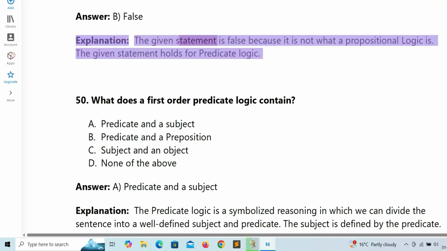Explanation: the given statement is false because it is not what propositional logic is. The given statement holds for predicate logic.